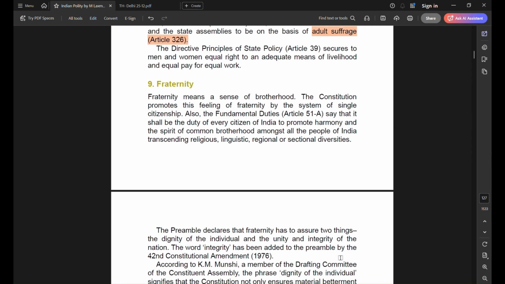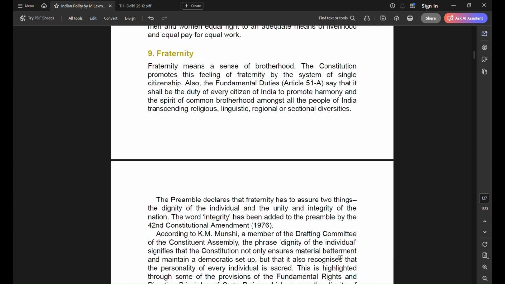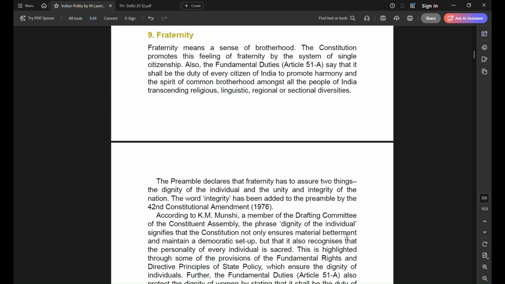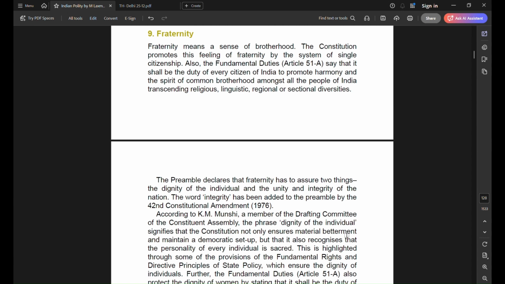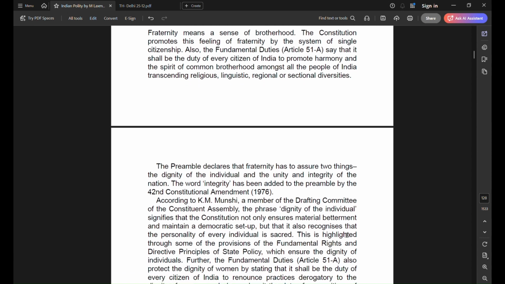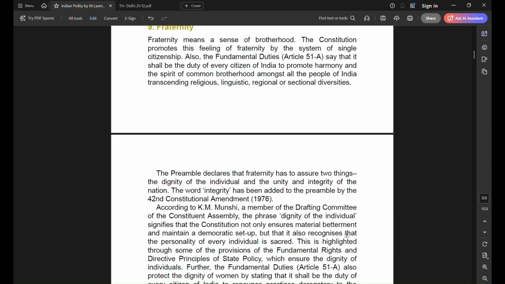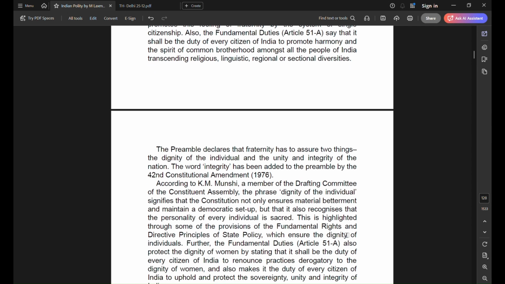Then comes the idea of fraternity, meaning the sense of brotherhood. Constitution promotes this feeling of fraternity by system of single citizenship. While in countries like US, there are state citizenship as well. People belonging to that state have some special privileges, but that's not the case in India. Fundamental duties too talk about ensuring, promoting harmony among all.